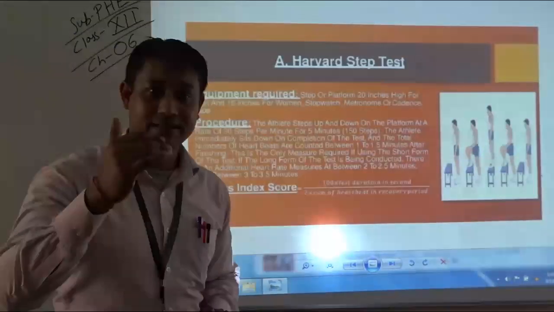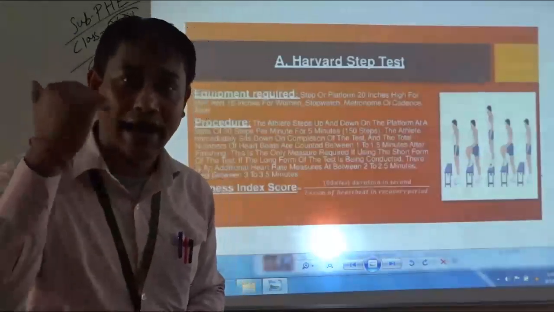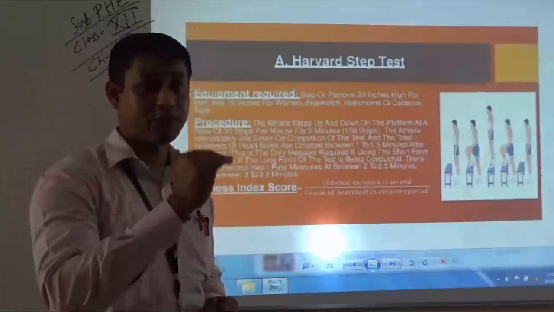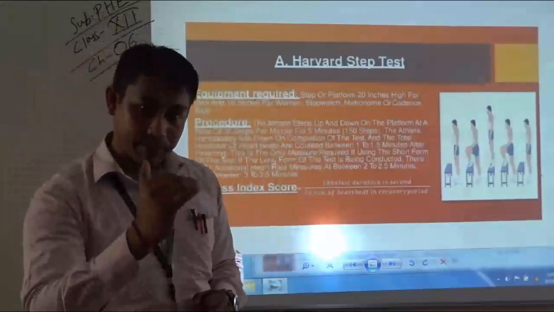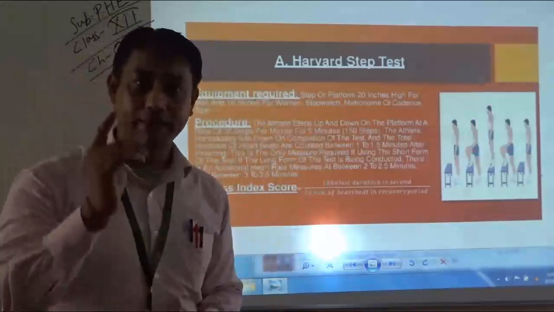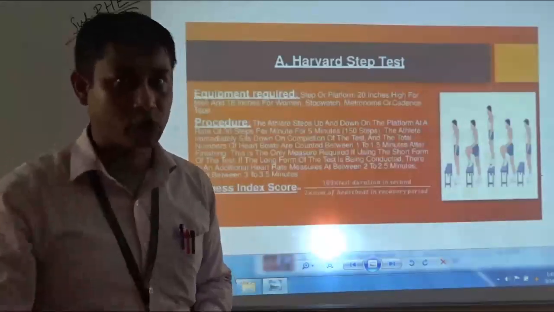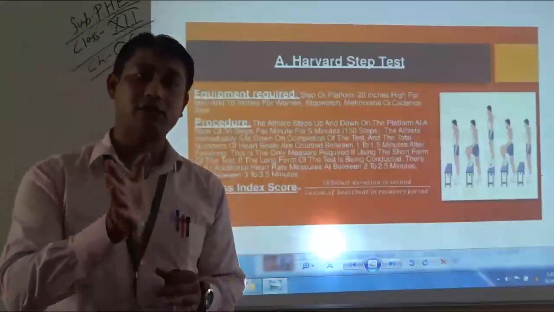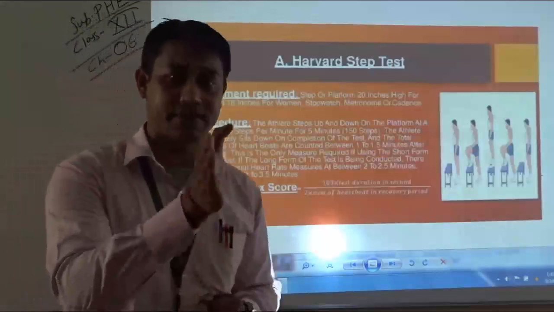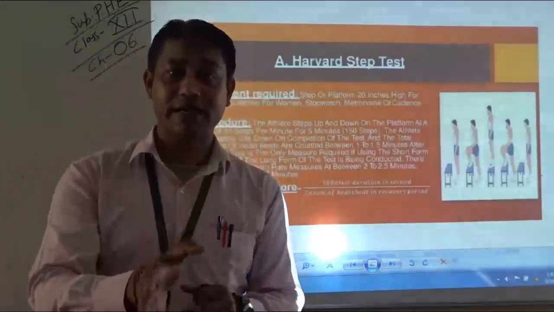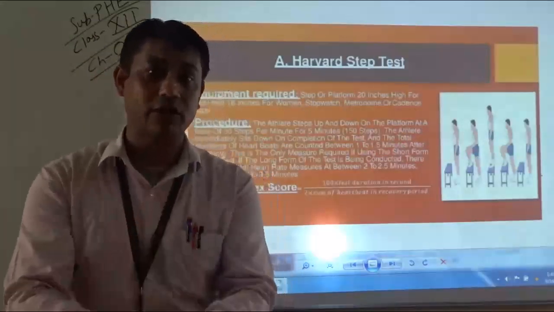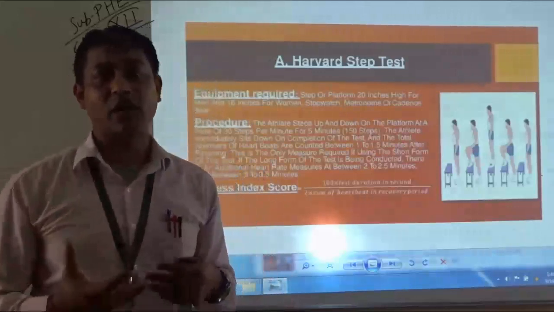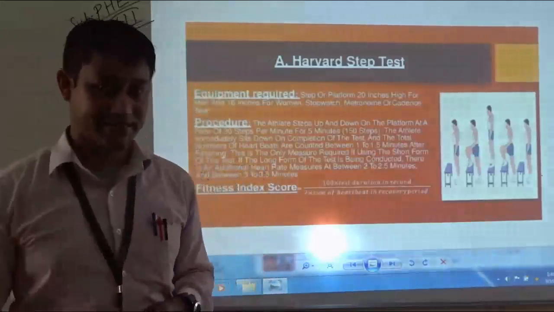The protocol is 30 steps in a minute, that is, 15 step ups and 15 step downs. If any subject is unable to perform 30 steps in a minute, the subject needs to stop then and there. Otherwise, the proper efficiency of our heart cannot be assessed.